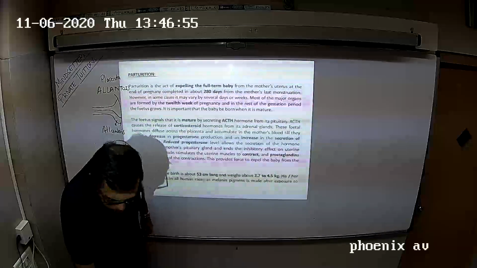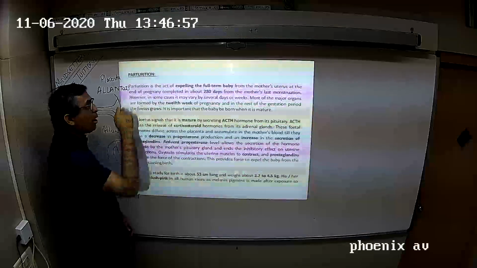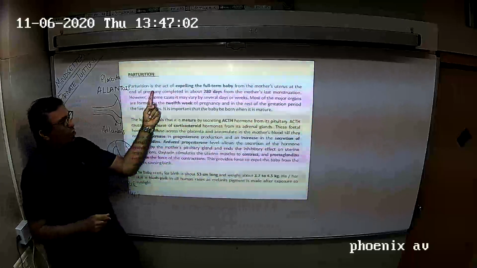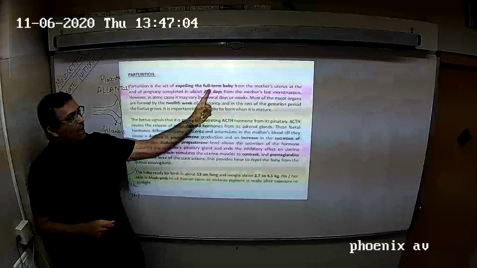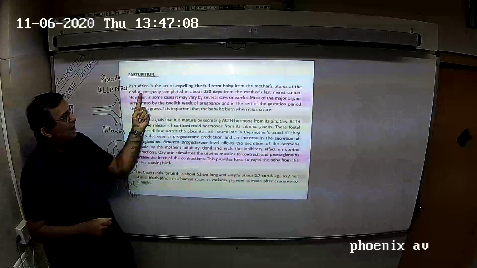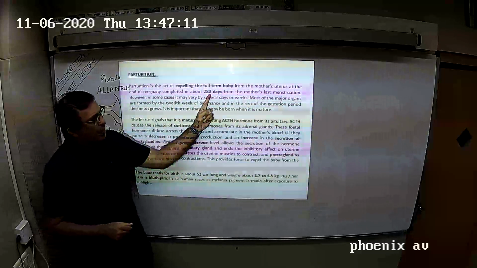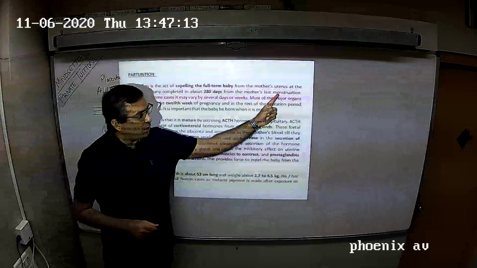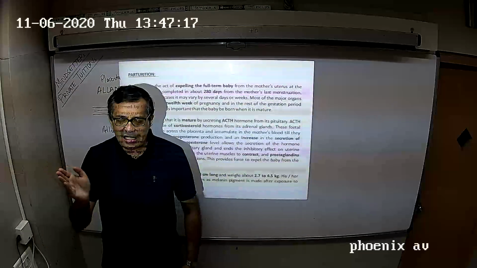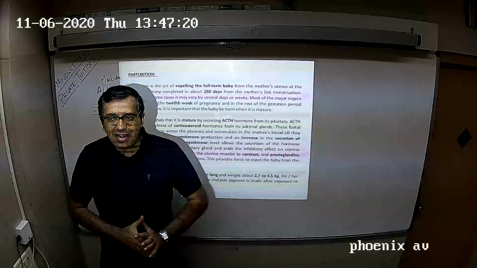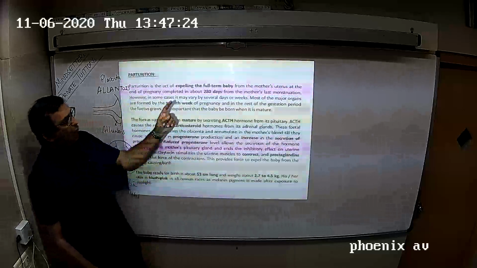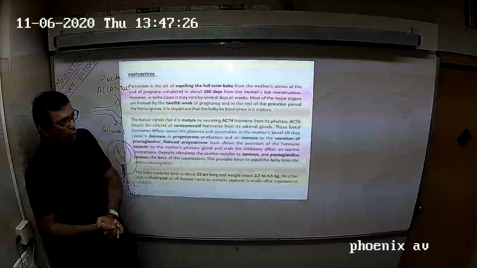We now go into the concept of parturition. What is parturition? Parturition is the act of expelling a full-term baby from the mother's uterus at the end of pregnancy, completed in 280 days from the mother's last menstrual cycle. So from the last menstrual cycle, 280 days later, the uterus contracts and the fetus is delivered out of the mother's body. That phenomenon is called parturition.